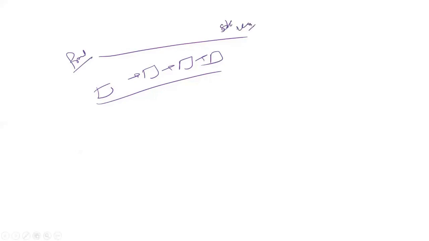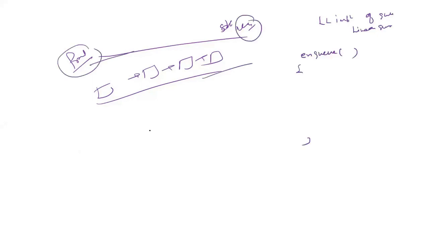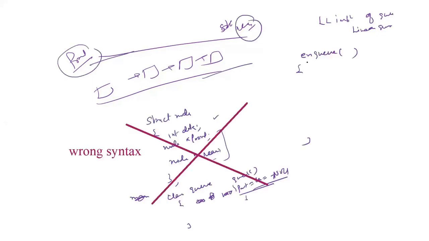Now if somebody asks you what is a linked list implementation of a queue, here the queue is a linear queue. We don't need the help of a circular queue for that, क्योंकि हमें ज़रूरत ही नहीं है इसमें. What you will do is take the help of 2 pointers, when you are writing struct node. First thing you have to check is whether front and rear are both equal to null. In that case, set front and rear: create a temporary node and set front equal to rear equal to temp. That is the first element when you are creating it. And return from that.